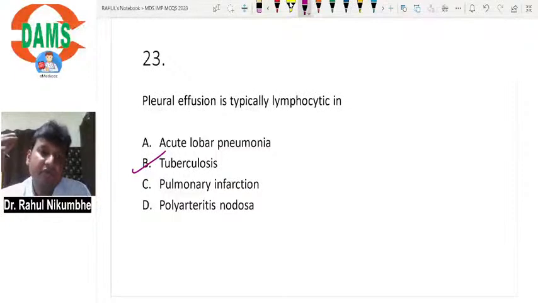In CSF, in pleural fluid, in ascitic fluid, if lymphocytes are increased, lymphocytes are dominant, think about TB.